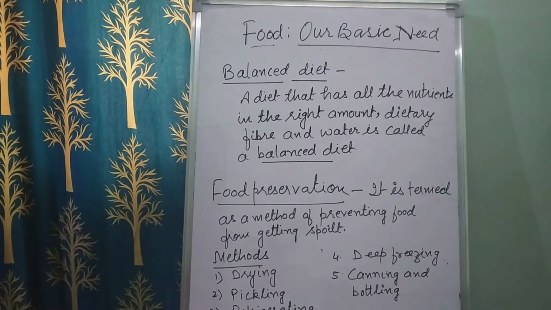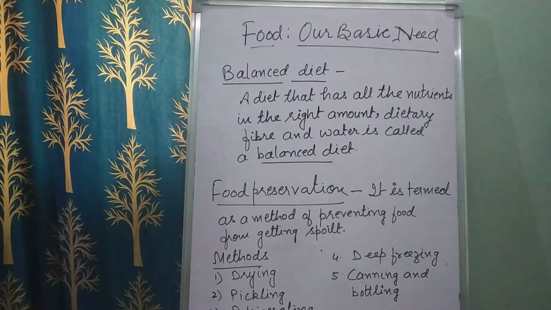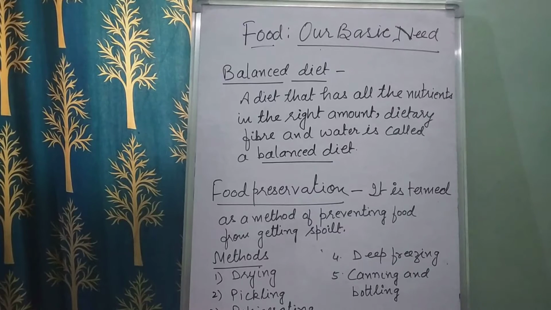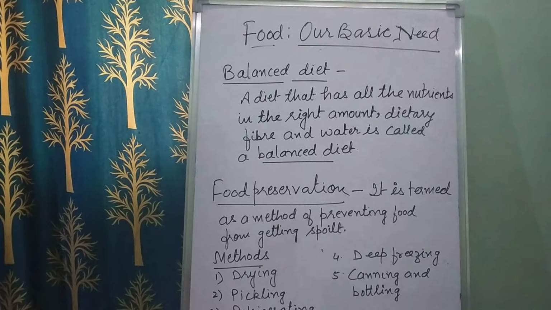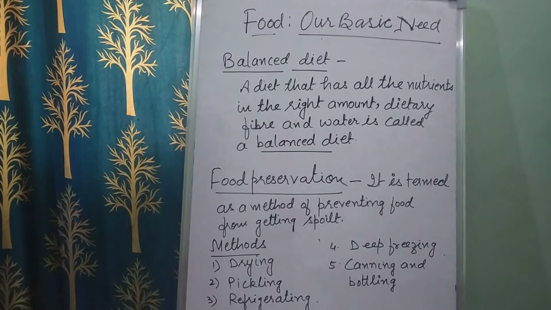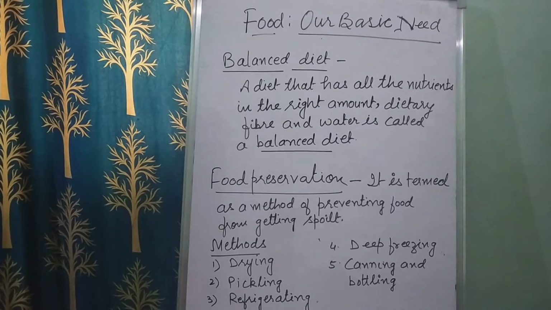So children, if we ask what is the difference between a diet and a balanced diet, you should know that a diet is the kind of food that we are eating daily, but a balanced diet is where all the proper nutrients are present in the correct amount, including roughage and water. Now children, the next topic is food preservation.